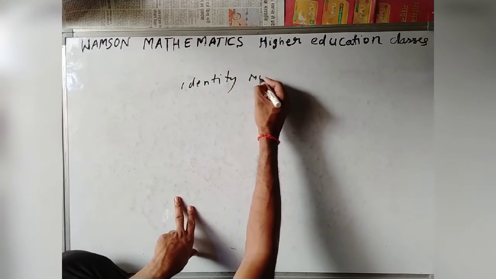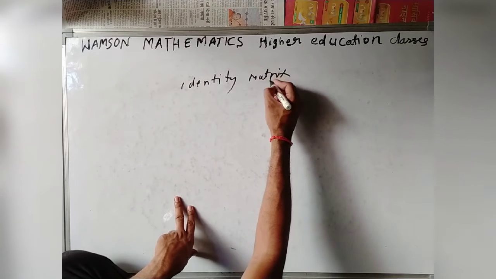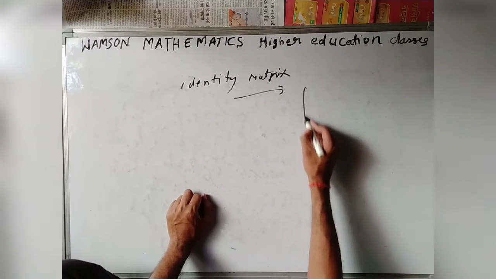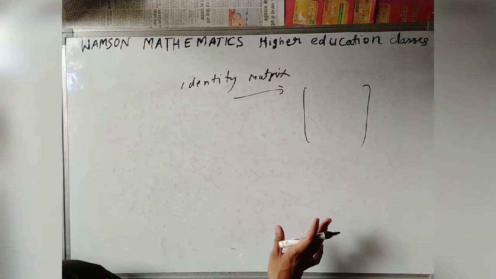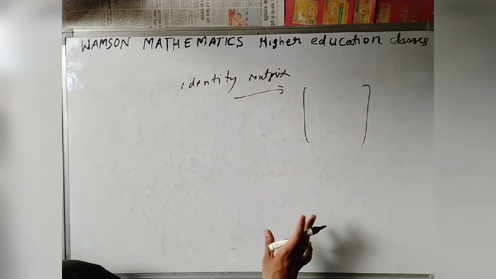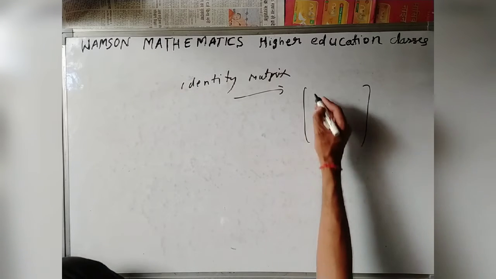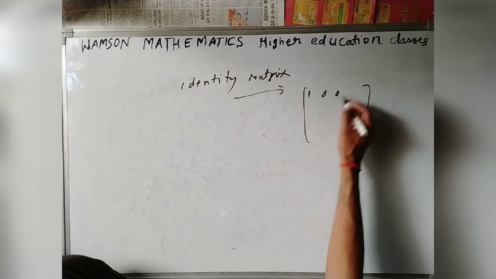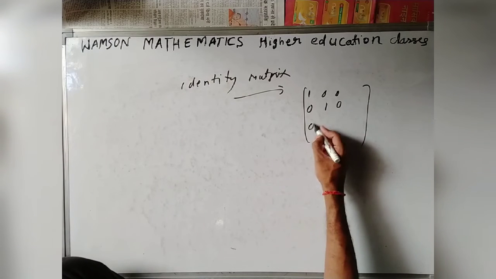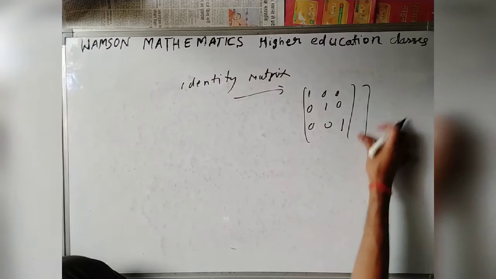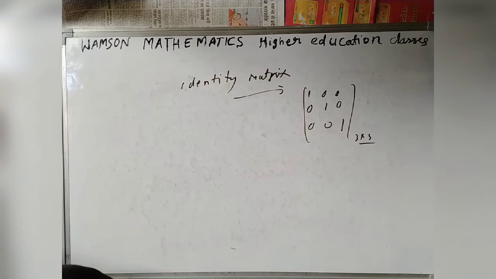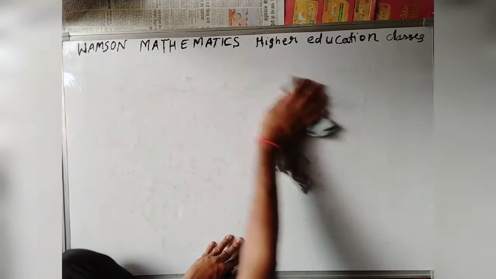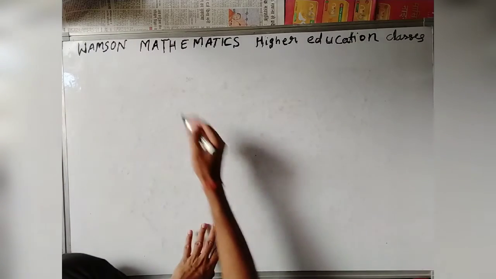Identity matrix. So identity means a matrix whose diagonal elements are 1 and other elements are 0. That is in this form: 1 0 0, 0 1 0, 0 0 1. I mean the diagonal elements are 1 1 1 and the order is 3 cross 3. So this is the identity matrix. Now going to the transpose matrix.